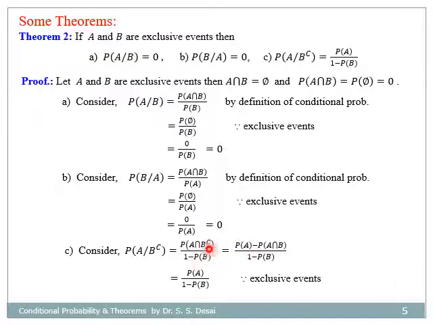Now, the probability that exactly A will happen is given by probability of A intersection B complement, which is equal to probability of A minus probability of A intersection B, divided by 1 minus probability of B. Now, as this one is an empty set phi, its probability is 0, therefore this term reduces to probability of A divided by 1 minus probability of B.